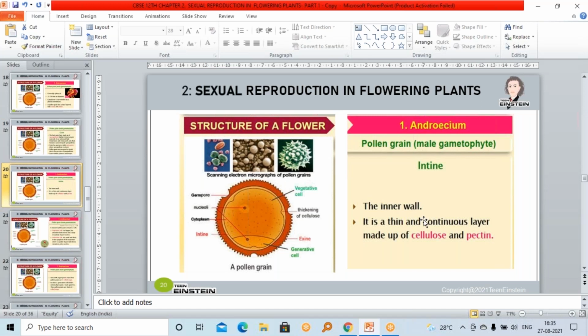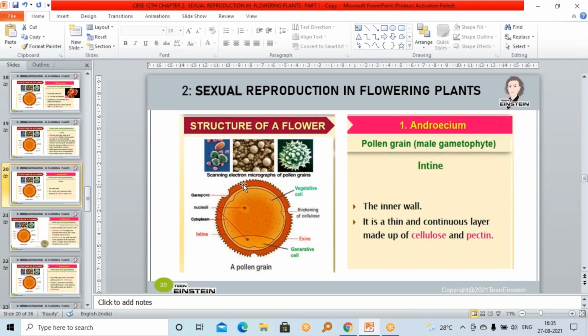Inner wall, intine. Intine is very thin, it is a continuous layer, and it is made up of cellulose and pectin. You can see here it is a thin and continuous layer. But in the exine, germ pores are present, right?